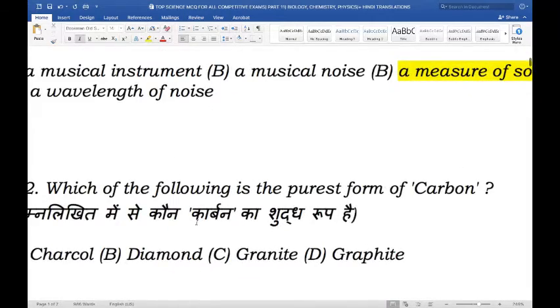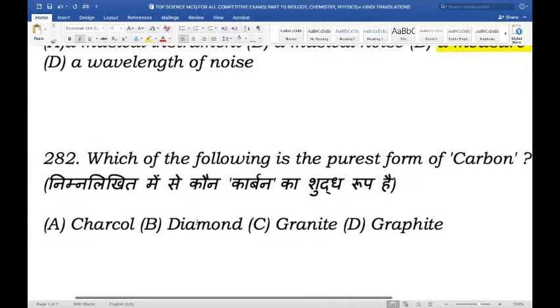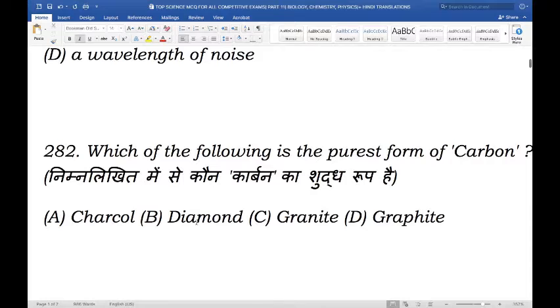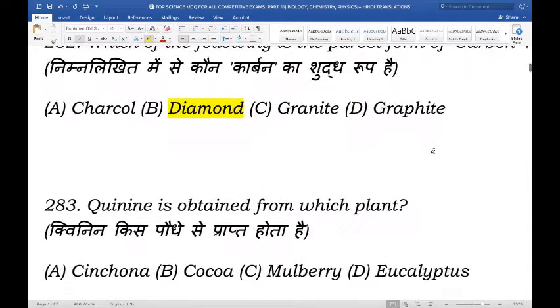Next question. Which of the following is the purest form of carbon? So is it charcoal, diamond, granite, or graphite? So the purest form of carbon is diamond. Diamond is a form of carbon in which each carbon atom is covalently bonded to 4 other carbon atoms. So that is the purest form of carbon, as each carbon is attached to another carbon and so on.